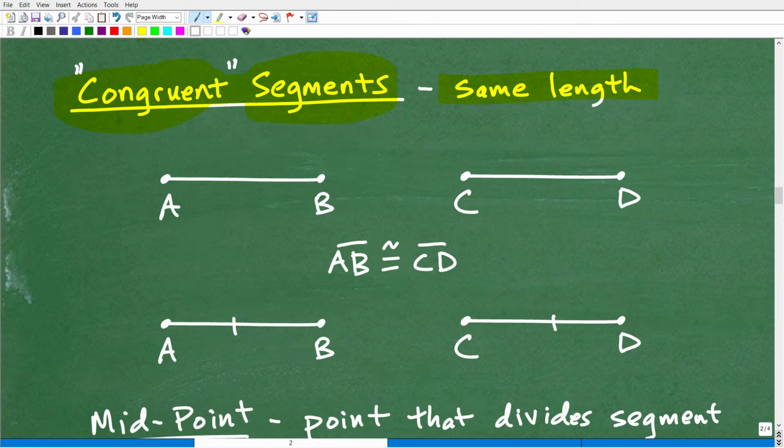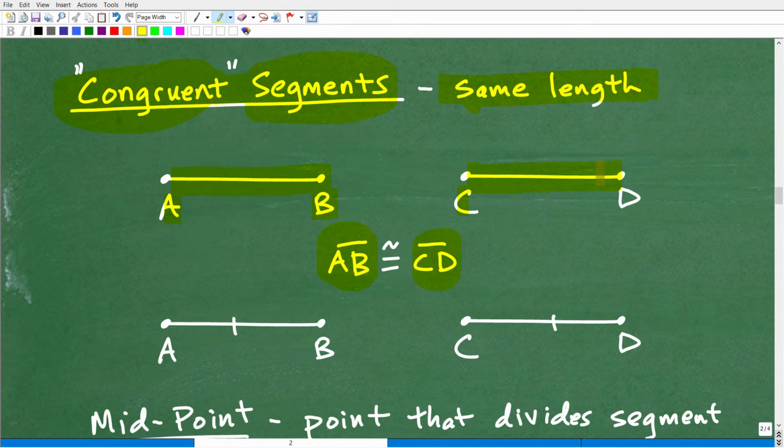Okay, but that's for additional topics. But let's just go ahead and focus in on congruent segments. So these are segments, line segments that have the same length. So let's take a look at segment AB. So we have AB, so we can write it that way. And then we have line segment CD right here.